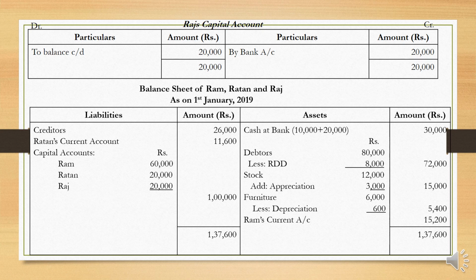Similarly, cash at bank it is 30,000. Debtors 72,000 net amount. Stock total 15,000. Furniture net amount is 5,400. Then the last one is Ram's current account 15,200. Therefore, the total of the balance sheet is 1,37,600.